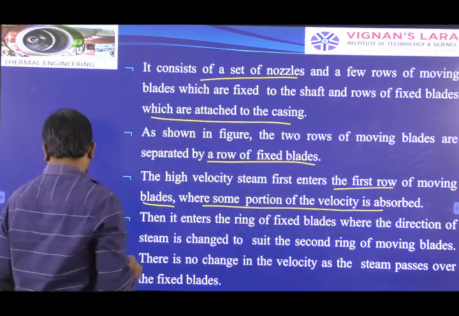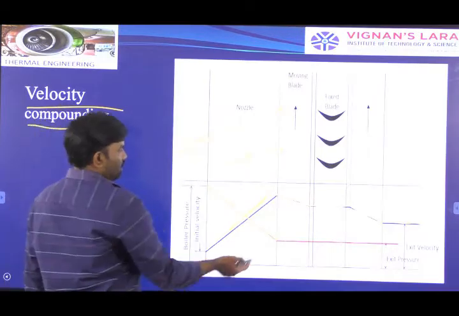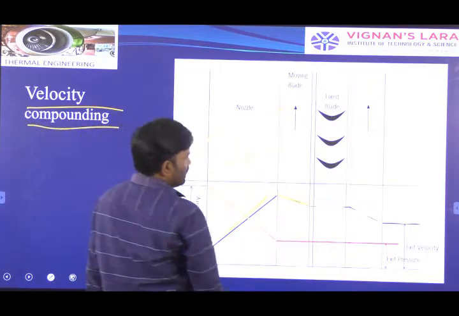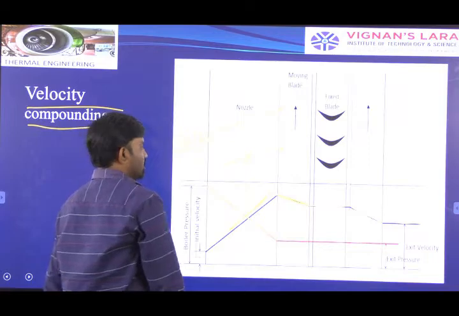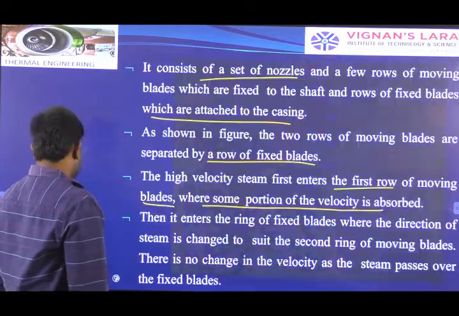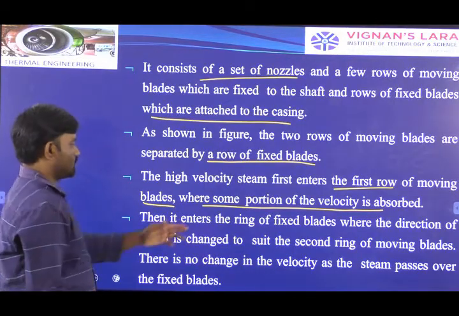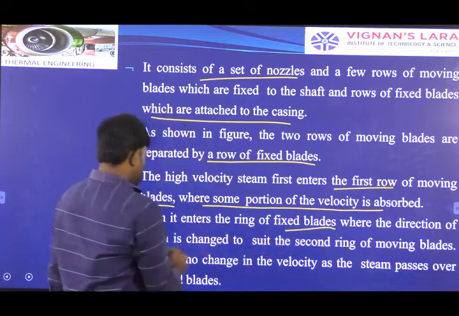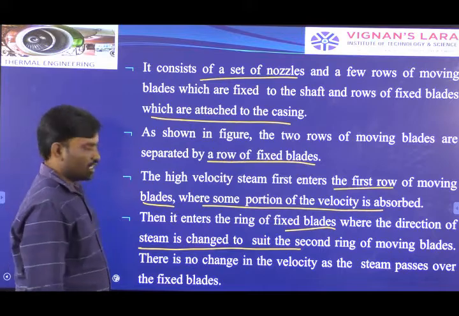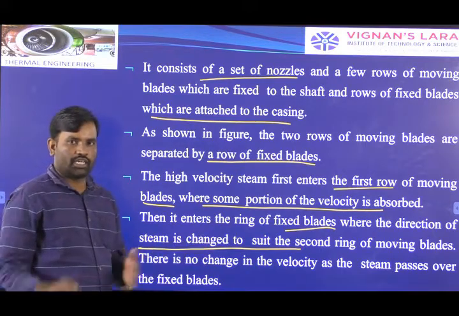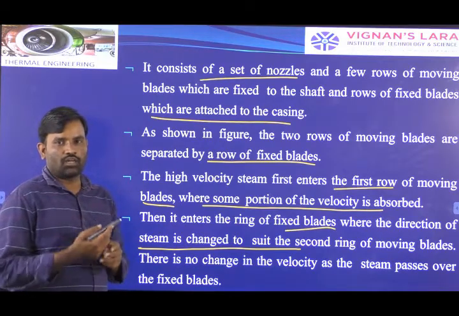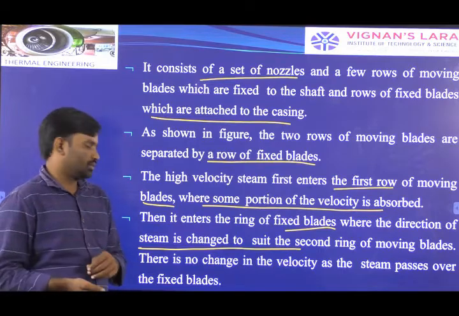The high velocity steam first enters the first row of moving blades, where some portion of the velocity is absorbed. You can clearly observe that. While passing the steam through the fixed blades, the velocity is not absorbed, and the second row of moving blades absorbs the remaining velocity. Then it enters the ring of fixed blades, where the direction of steam is changed to suit the second ring of moving blades. Here only fixed blades are used for directing the steam, and moving blades are used for absorbing the kinetic energy and delivering some work output on the shaft.